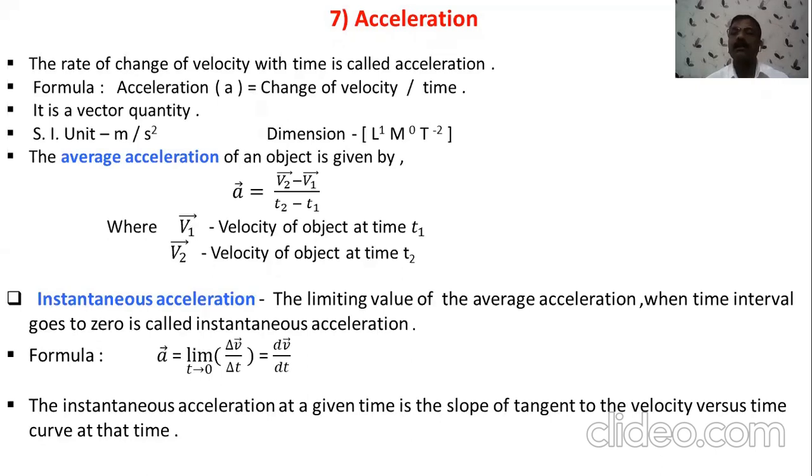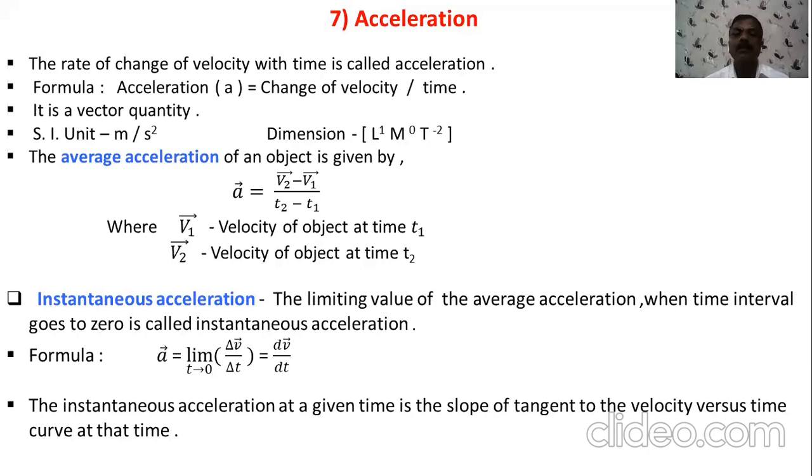How we can find out the average acceleration and the instantaneous acceleration? In the vector form, acceleration is represented as a bar is equal to change in velocity, which is given as v2 bar minus v1 bar. Now what is v2 bar? It is velocity at time t2. And what is v1 bar? Velocity at time t1. म्हणजे इथे अंशामध्ये आपण चेंज इन वेलॉसिटी घेतलेली आहे आणि छेदामध्ये टाइम घेतलेला आहे, टाइम डिफरन्स, दॅट इज t2 मायनस t1. सो चेंज इन वेलॉसिटी डिवायडेड बाय टाइम. फक्त वेक्टर फॉर्म मध्ये आपण इक्वेशन लिहिलेलं आहे.